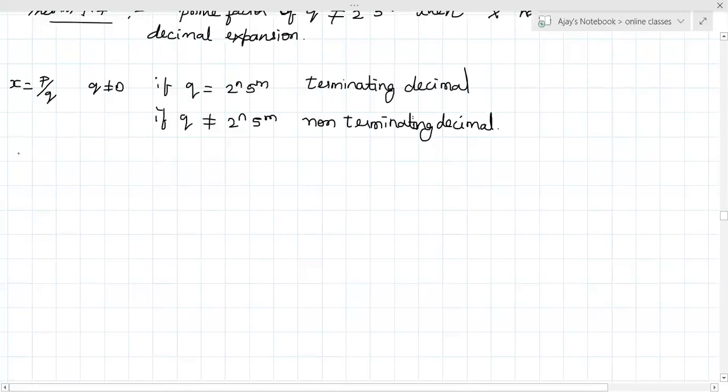Then we'll go with exercise 1.4, first question, 13 by 3125. Got it? Completed? Not yet, one more.